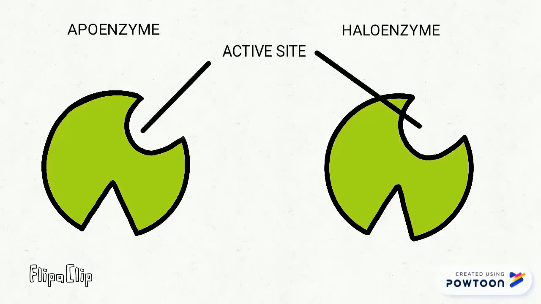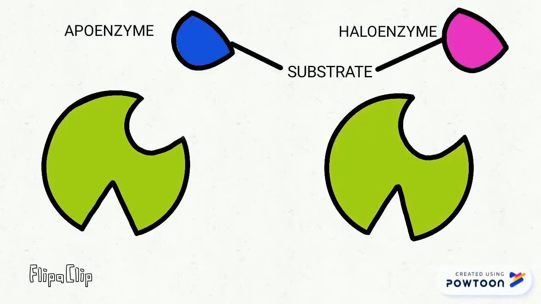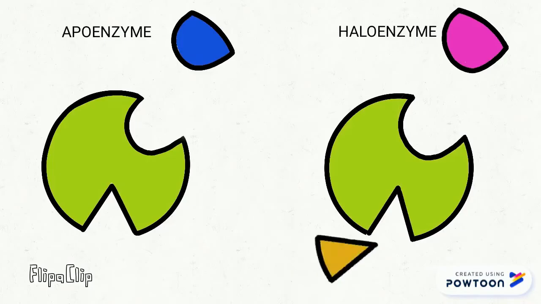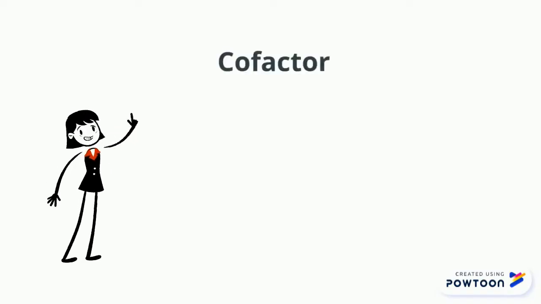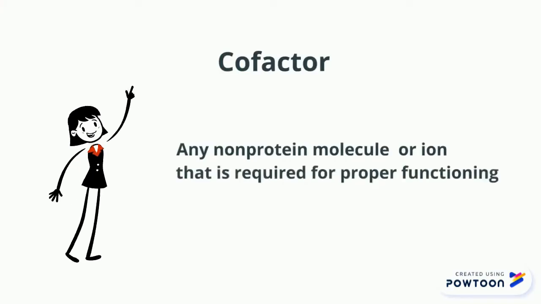In the absence of cofactor, enzymes are inactive proteins known as apoenzyme, while with the presence of cofactor, enzymes are active proteins known as holoenzyme. What is cofactor? Cofactor is any non-protein molecule or ion that is required for proper functioning of an enzyme.